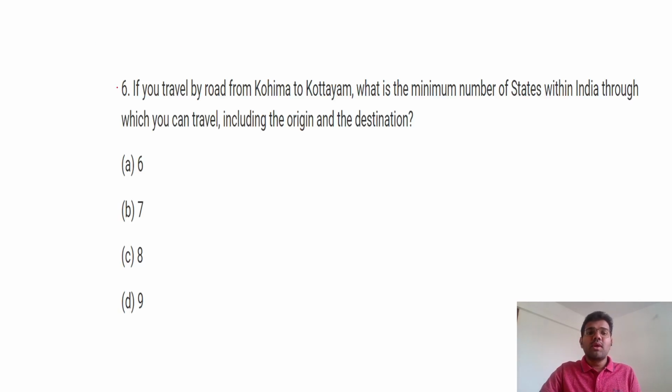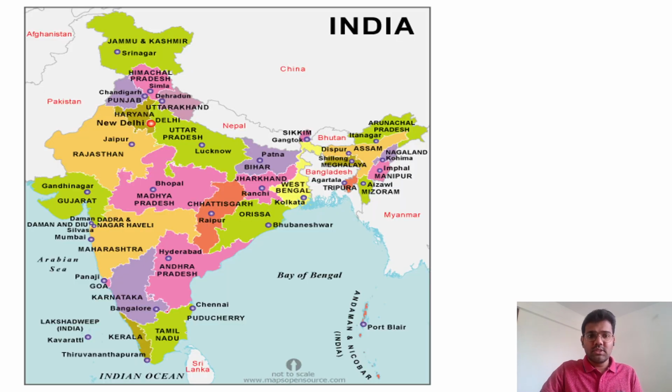Next, again, this is a purely map-based question. If you travel by road from Kohima to Kottayam, what is the minimum number of states within India through which you can travel, including the origin and the destinations, and these are the options. Again, this is a purely map-based question, so you should read India's political map thoroughly.